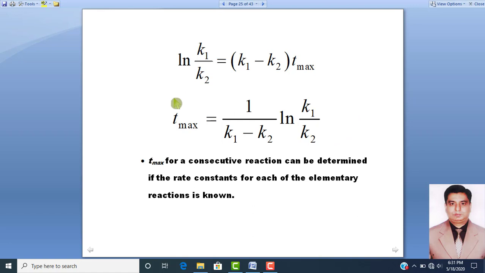Dear students, from this equation you can calculate the maximum time for the formation of reaction product B, just by knowing the values of rate constant K1 and rate constant K2.